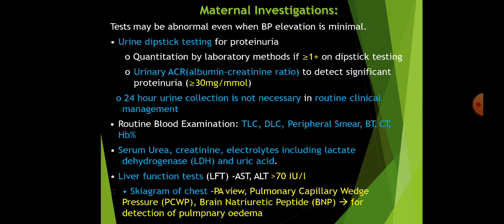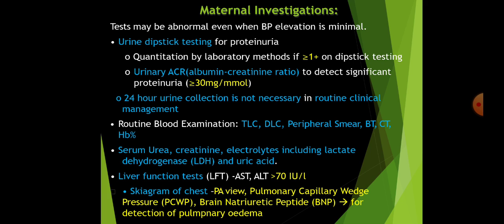Maternal investigations. What would you like to do in a patient with a hypertensive disorder? The tests may be abnormal even when BP elevation is minimal. That is why you shouldn't judge based on the BP whether the patient should be evaluated or not. Any patient diagnosed with hypertension, the baseline investigations have to be done. Like urine dipstick testing for proteinuria, with quantification by lab methods if it is 1 plus or more on dipstick testing, and urinary albumin creatinine ratio to detect significant proteinuria if it is more than 30 milligram per millimole. 24-hour urine collection is not necessary in routine clinical management.